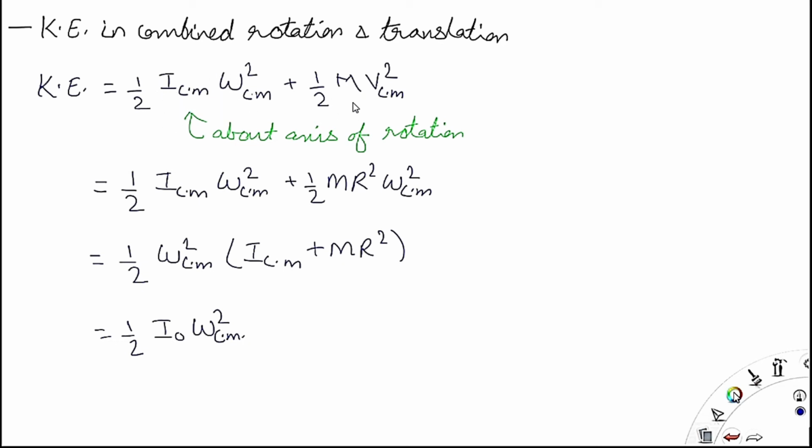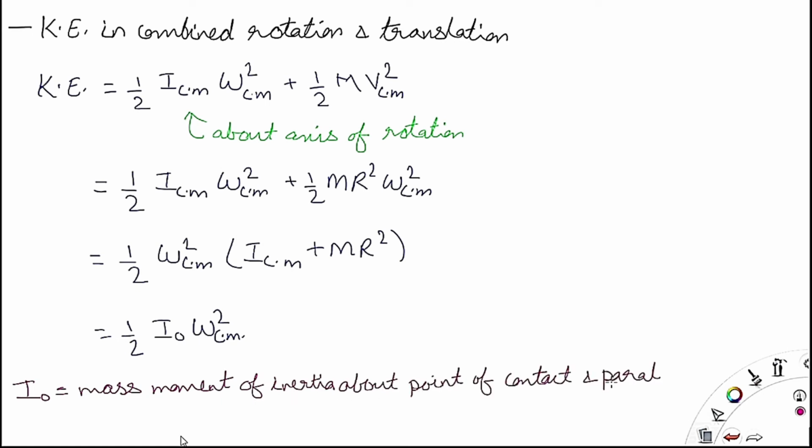When you expand it, this v square is equal to omega square into r square. Now from the parallel axis theorem we obtained I naught, which is the mass moment of inertia about the point of contact, parallel to the axis passing through the center of mass.